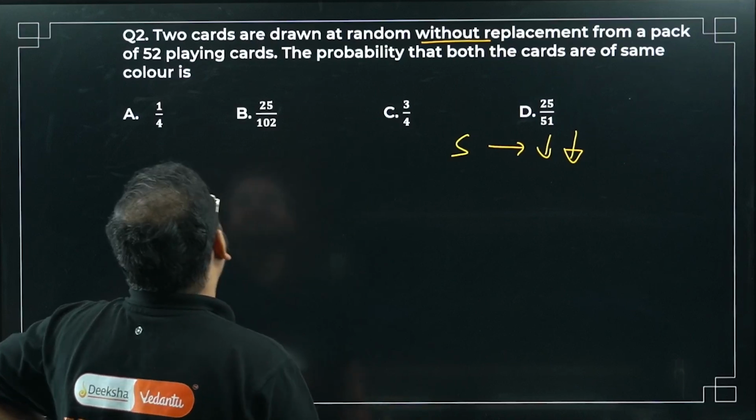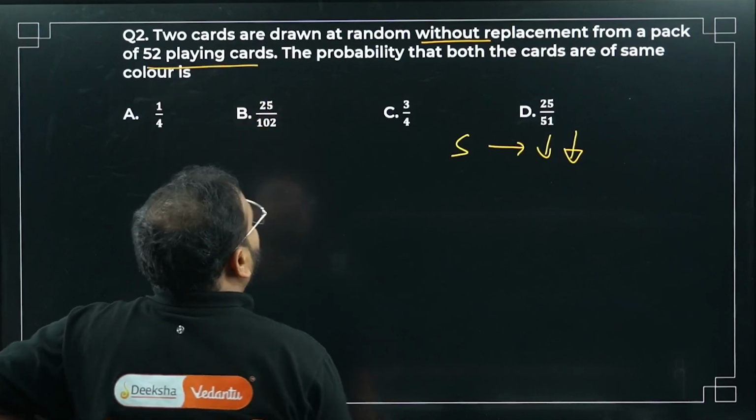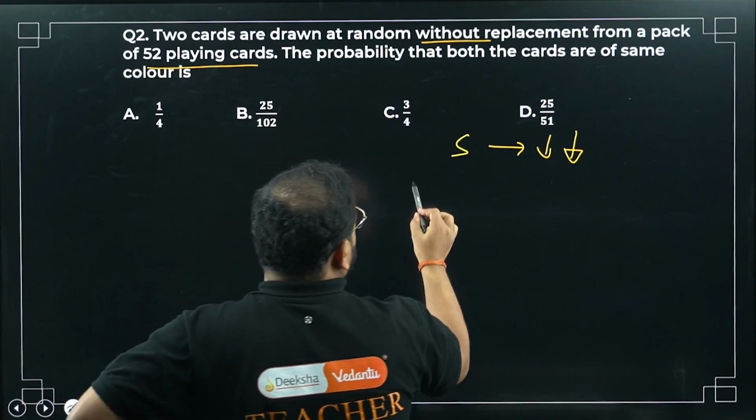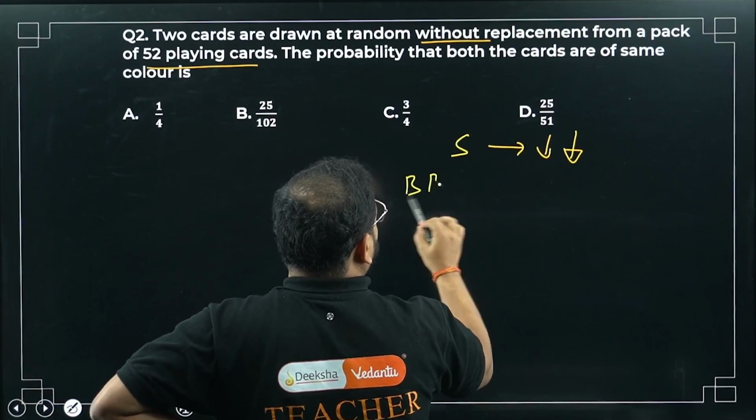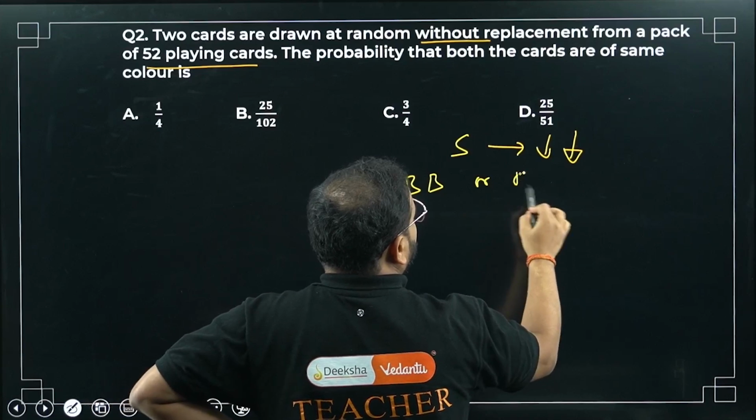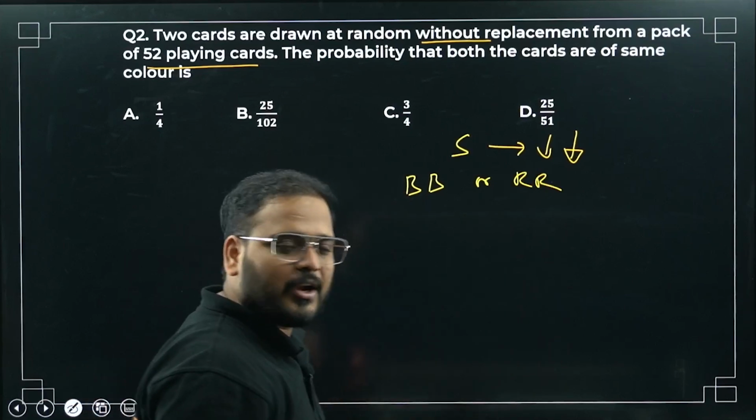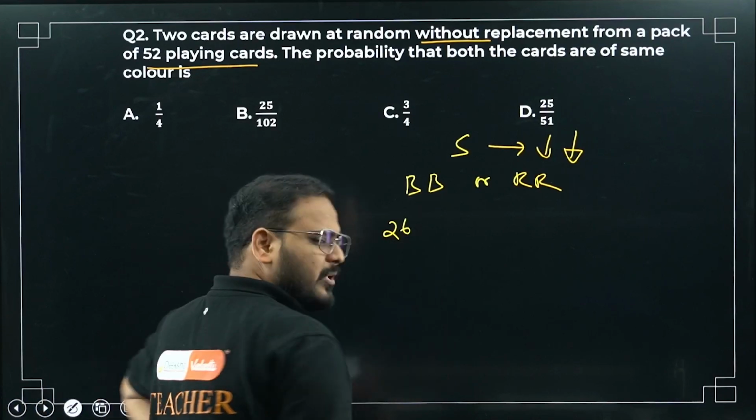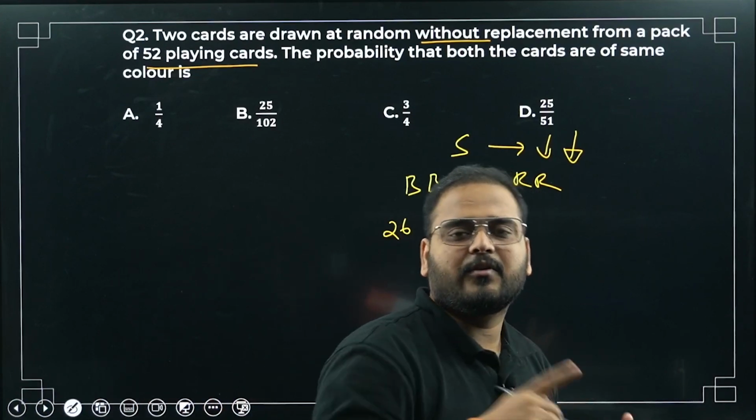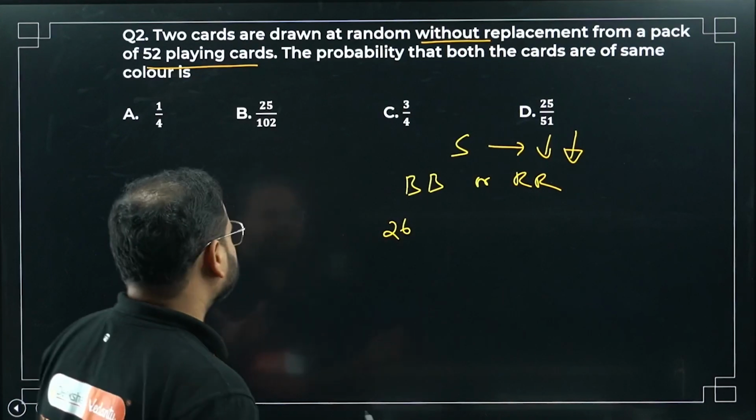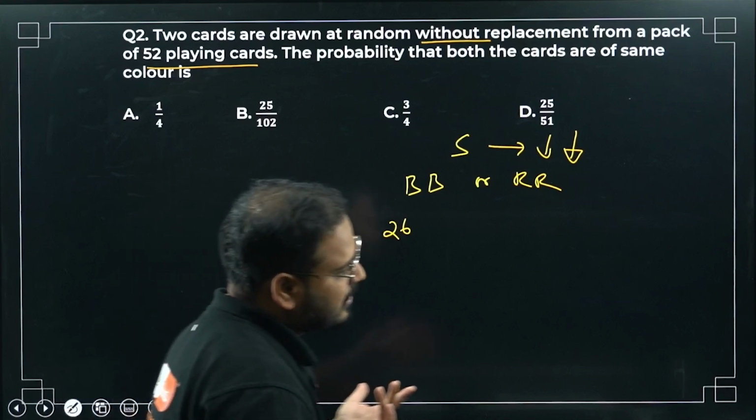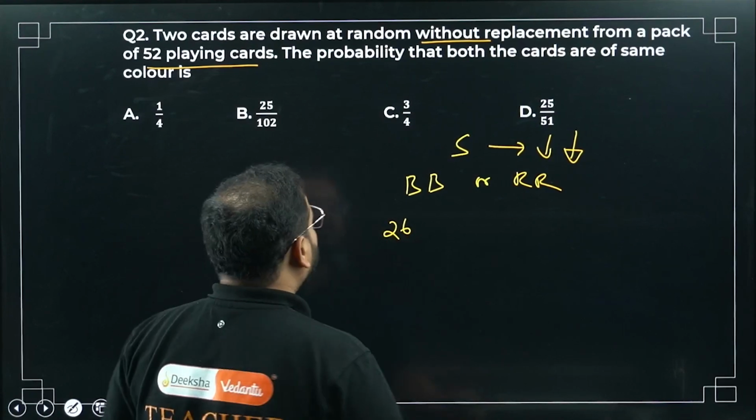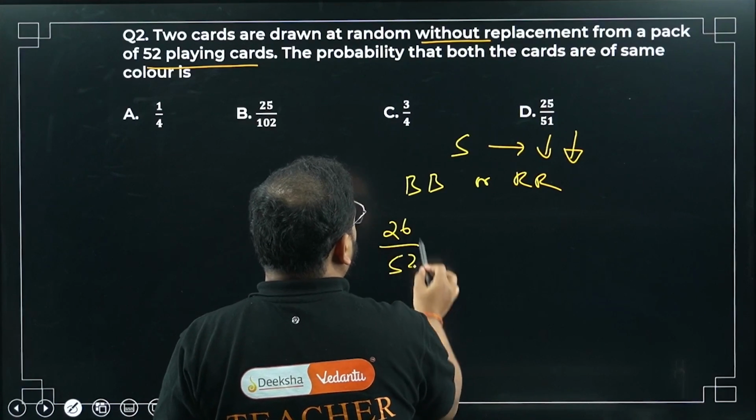From a pack of 52 playing cards, find the probability that both the cards are of the same color. So it can be either black or red, which means addition. Black means a total of 26 cards are black, either clubs or spades, both of them are black. So 26 cards out of 52.